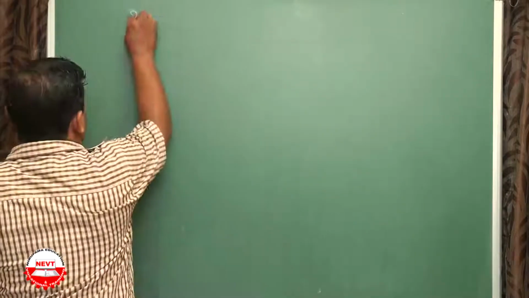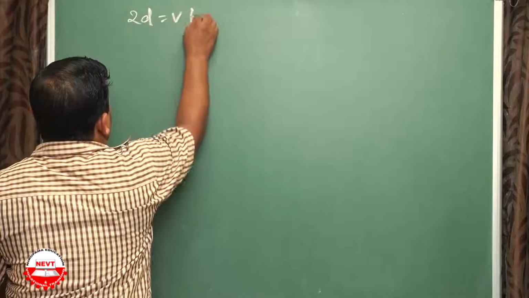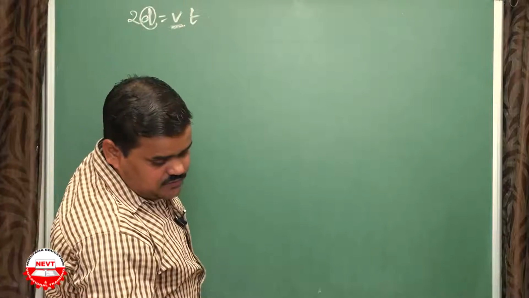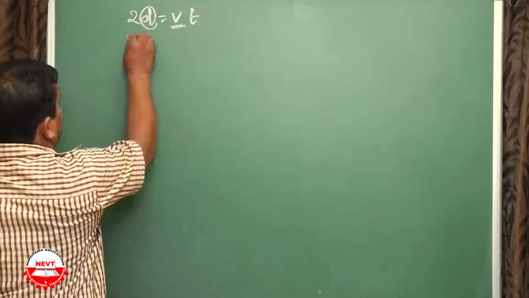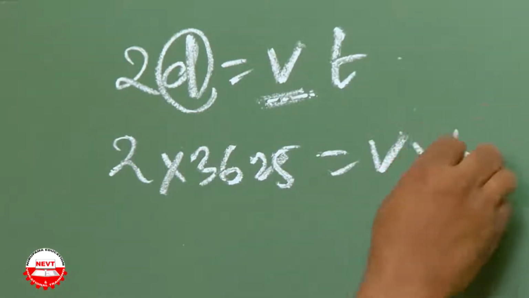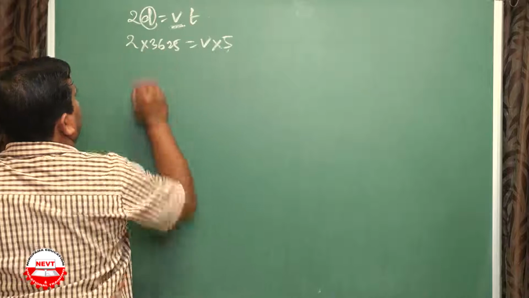Next question, a sonar device on a submarine sends out a signal and receives an echo after 5 seconds. Calculate the speed of sound in water if the distance of the object from the submarine is 3625 meter. This question I have already discussed. Simply use 2D equals Vt. Your aim is to find V. D is given, 3625 meter. So 2 into 3625 is equal to V into time, which is given as 5 seconds. So simply divide this by 5.